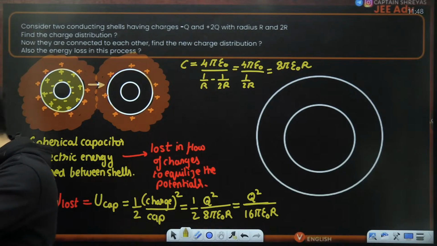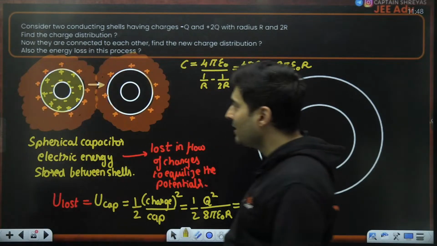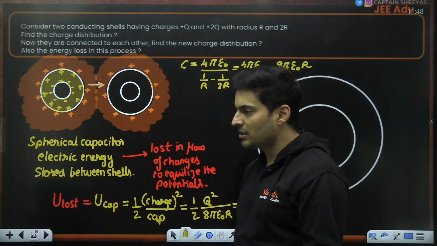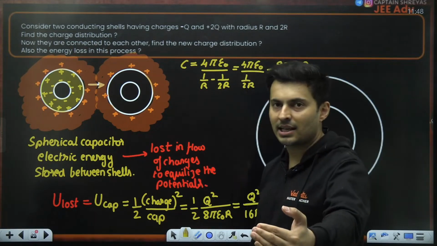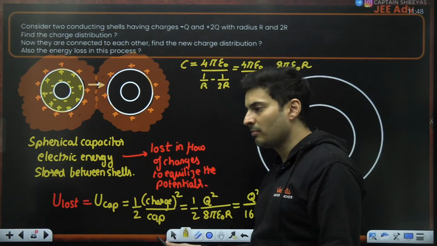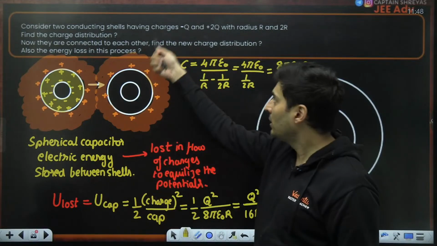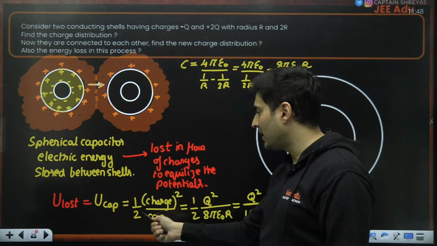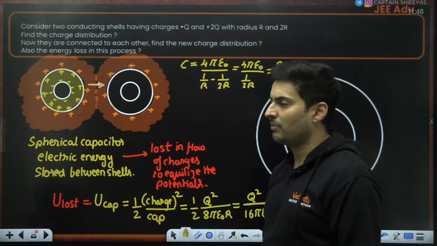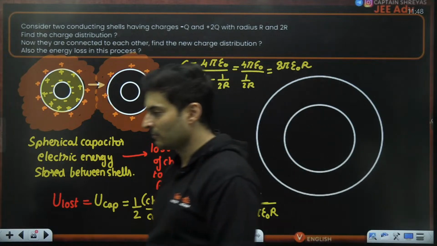Got it? I will not use half CV square, reason being, I do not know the voltage. That will be a more complex calculation. The charge calculation was simpler; rather, it was already found in the first two parts. So that is the reason why I stuck to the half charge square by capacitance formula.